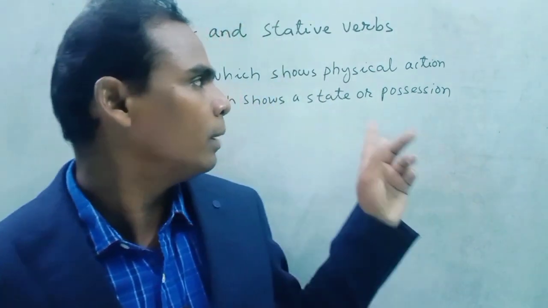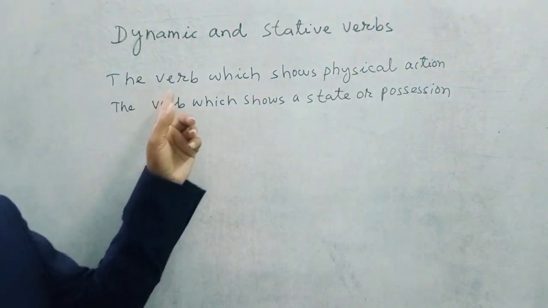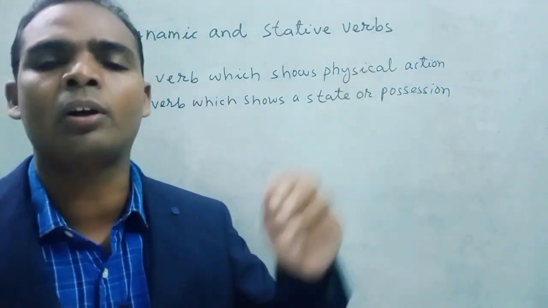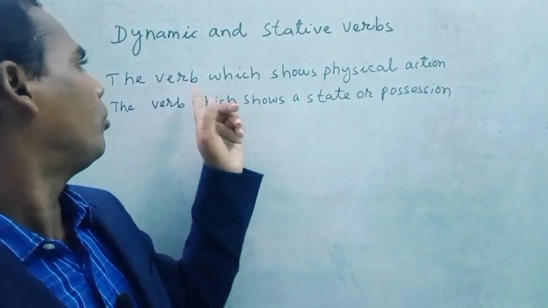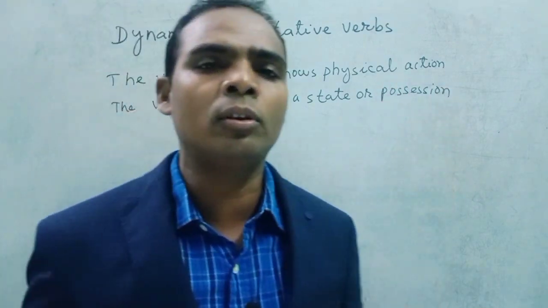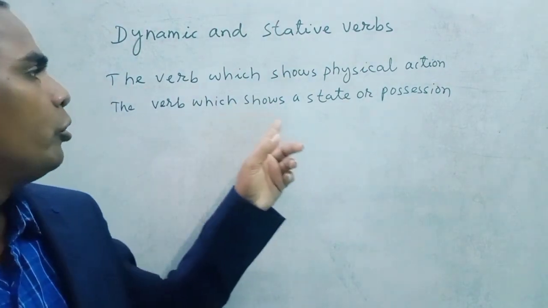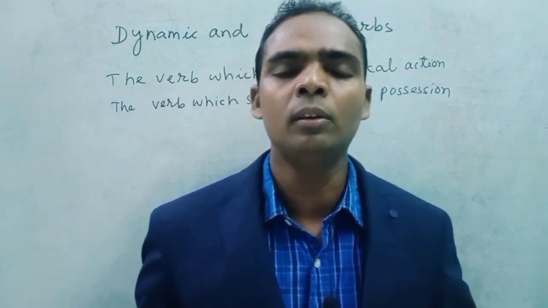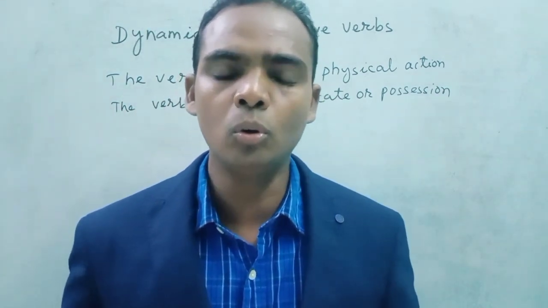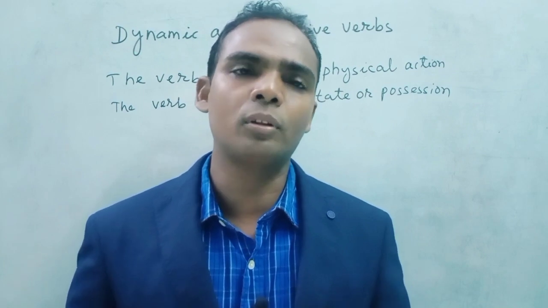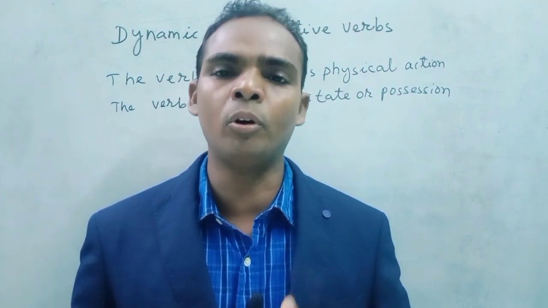So I have given the definition here of dynamic verbs. The verb which shows physical action is called a dynamic verb, and the verb which shows a state or possession is called a static verb. So dynamic verbs are also known as continuous or progressive tense verbs.